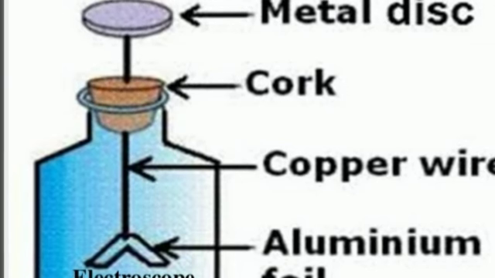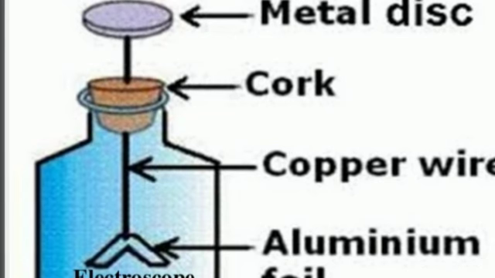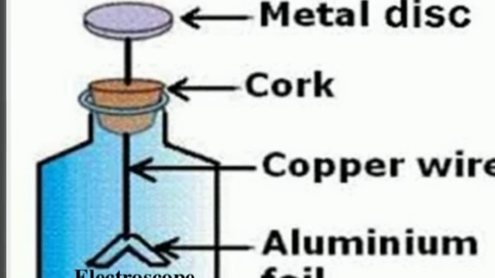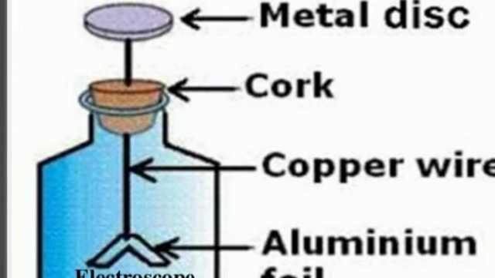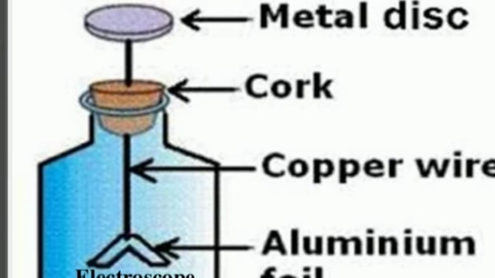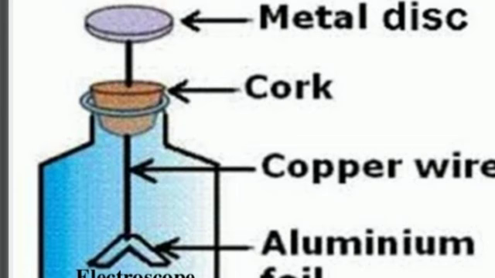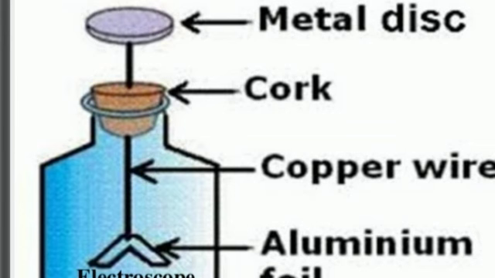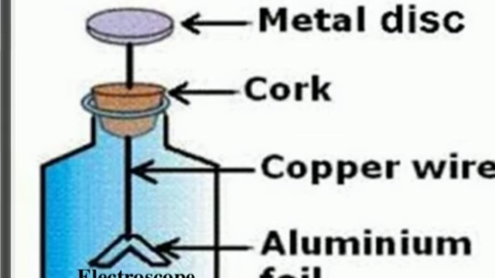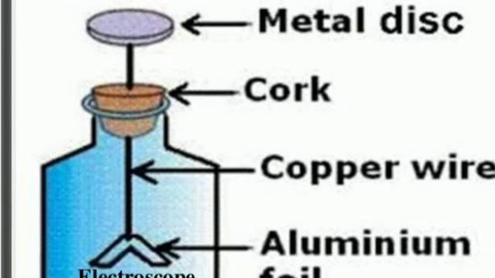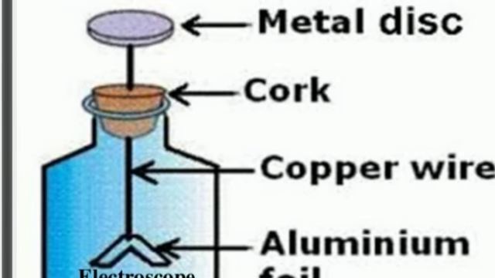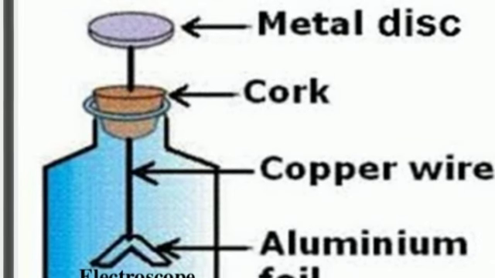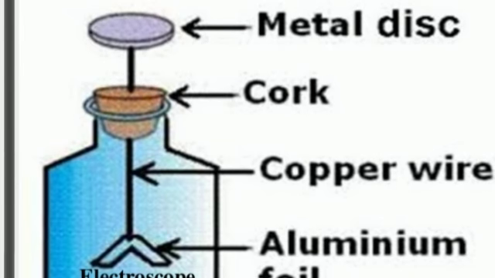What I said initially is that this electroscope is already negatively charged. Those aluminum foils are negatively charged. When you bring a positively charged body, they are going to converge. One may be positive charge, another may be negative charge, they are trying to attract each other. Diverging means they repel each other. Suppose the electroscope and the material brought have the same charge, they diverge and repel each other. Suppose the metal disc, that means the electroscope, has negative charge, and we bring a positive charge, they try to converge. Those are nothing but aluminum foils.